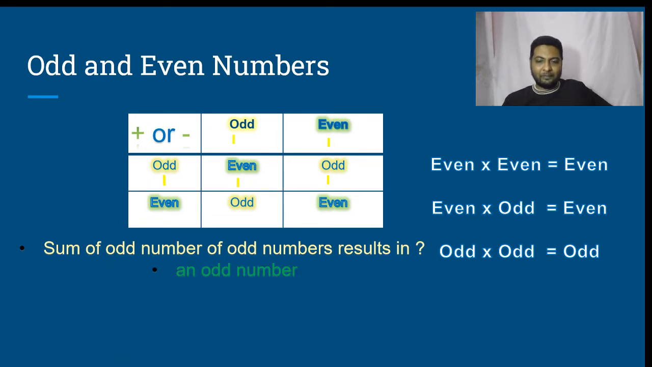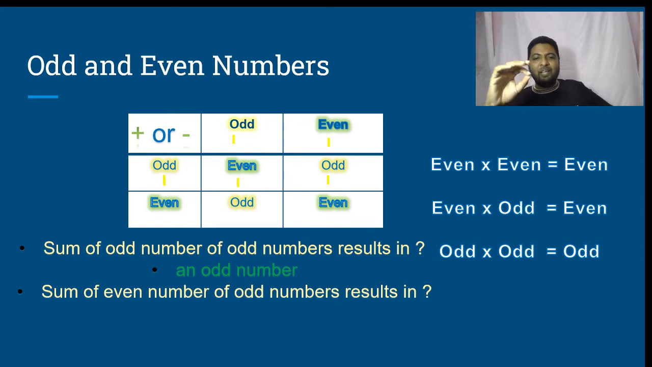The next question. Sum of an even number of odd numbers. Take 4 odd numbers. Odd plus odd is even. Even plus odd is odd. Odd plus odd is even. Sum of an even number of odd numbers will always be even. Very similar to even into odd is equal to even.